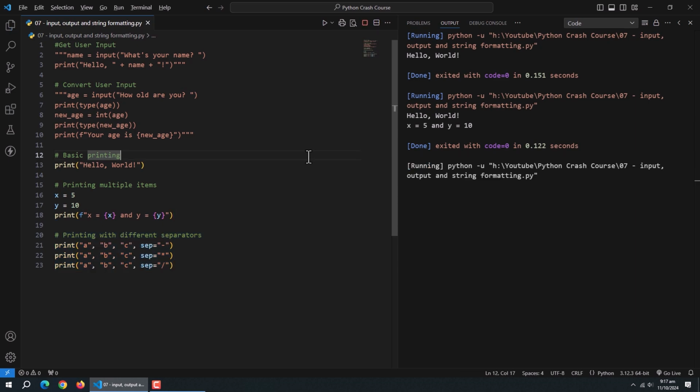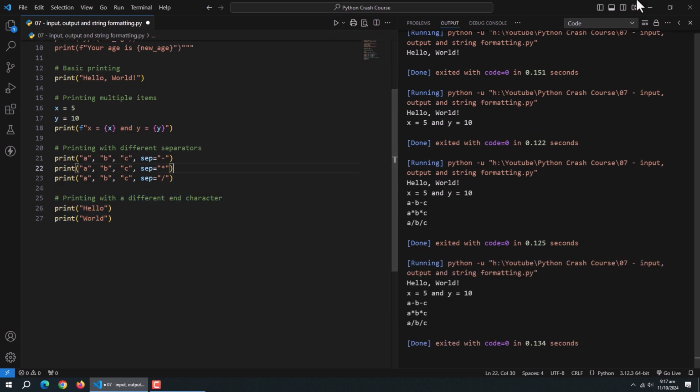Then come the separators for the strings inside the print method. Here we created multiple strings inside the print method. Then we used the sep property of the print method and passed separators in string format to it. In the output, you can see that it separated each string with the given separator. And finally,